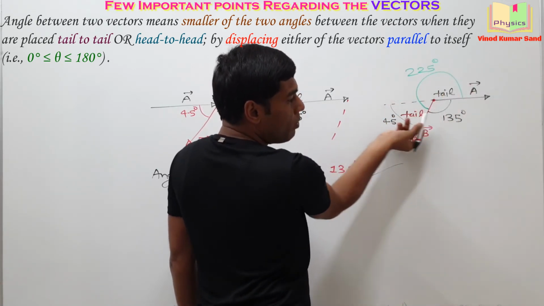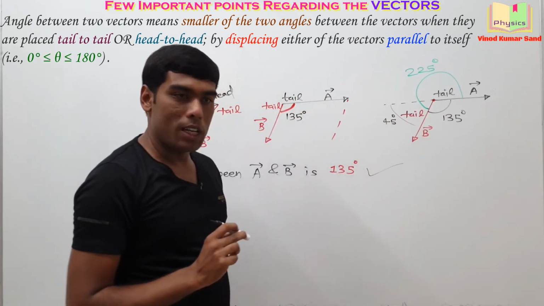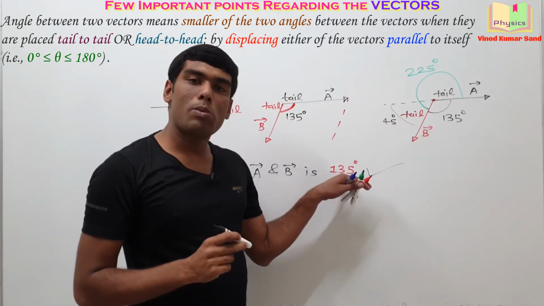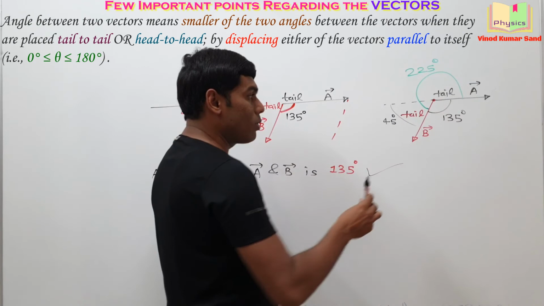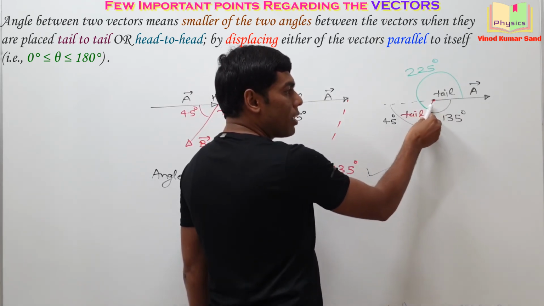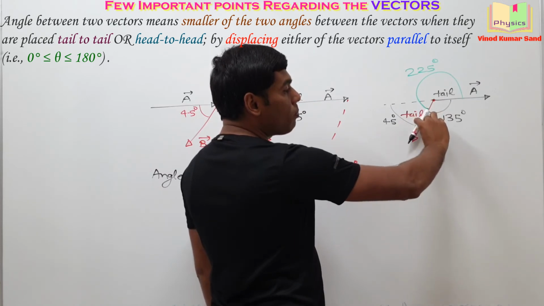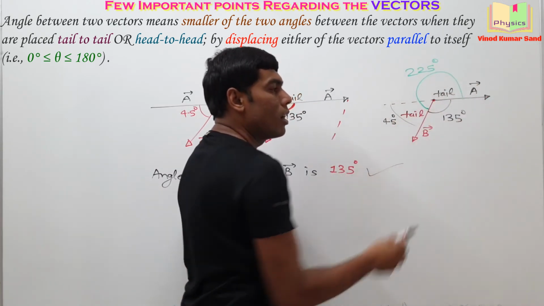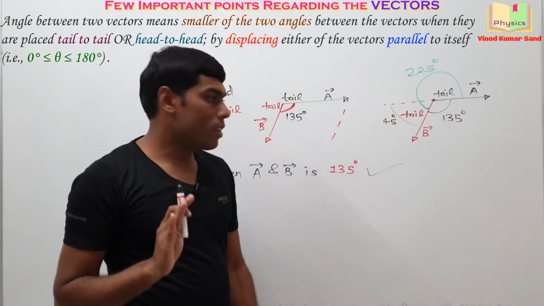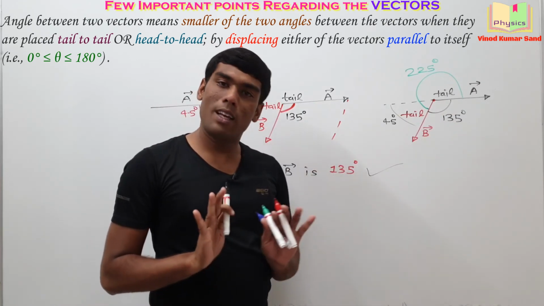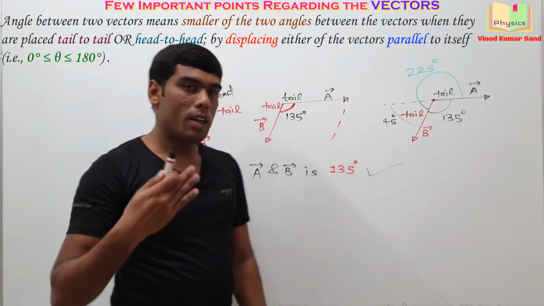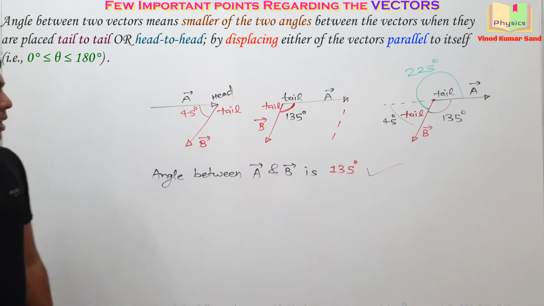A vector to B vector, you can turn 135 degrees. The smaller possibility will be our answer. Or vice versa. B vector to A vector, you can turn 135 degrees. Or in order to go from B vector to A vector, you can turn 225 degrees. The smaller possibility is the answer. Clear? Note it down. I'll be taking up the next example then.